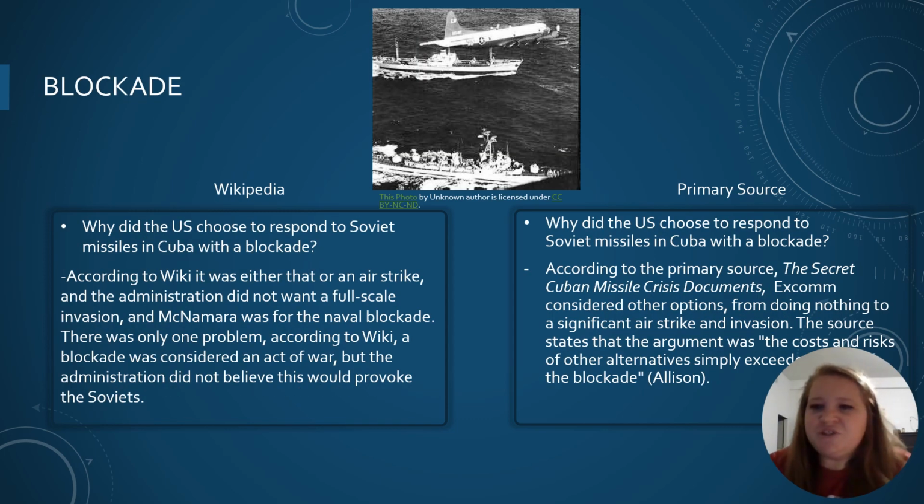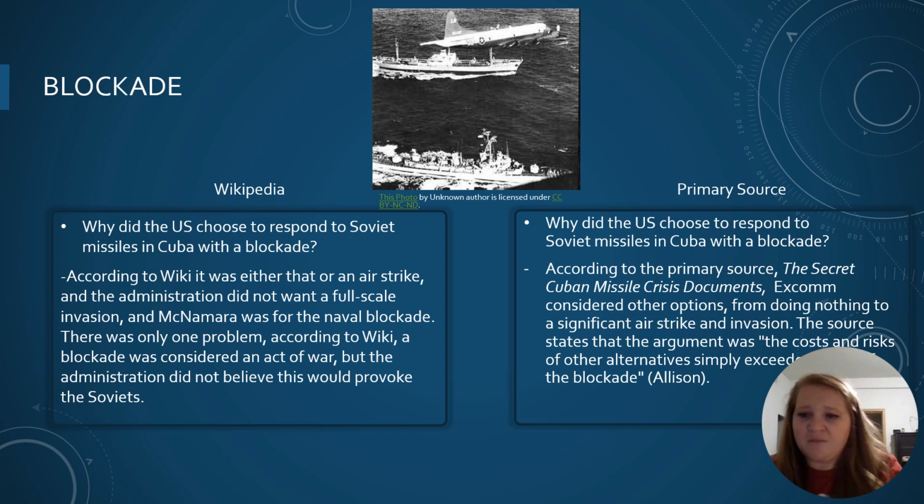Why did the U.S. choose to respond to Soviet missiles in Cuba with a blockade? According to Wiki, it was either that or an airstrike, and the administration did not want a full-scale invasion, and McNamara was for the naval blockade. There was only one problem according to Wiki. A blockade was considered an act of war, but the administration did not believe this would provoke the Soviets. So why did the U.S. choose to respond to the Soviet missiles in Cuba with a blockade?